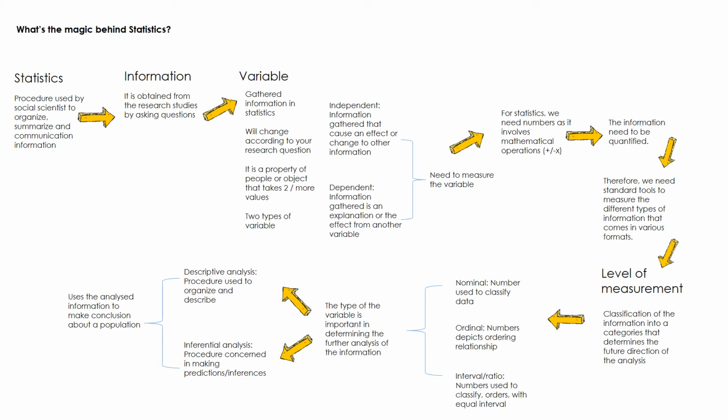And then if you ask them about education level, that comes as information that we call nominal variables, or variables that have just categories. Okay, so STPM, SPM. So there are no numbers involved in it. So what is your favorite color, for example? Then they give you green, blue, red. So there is no number to represent. Green is 0, blue is 1. So it's more on the text.